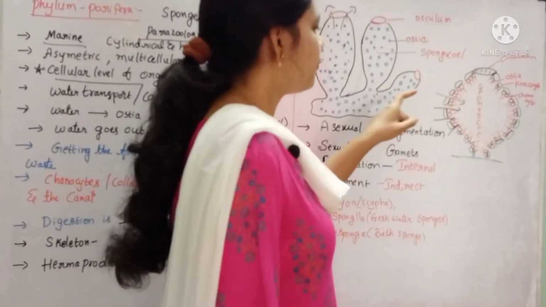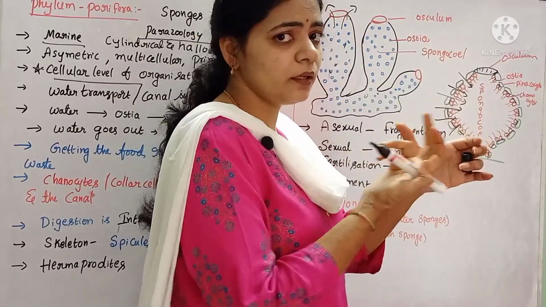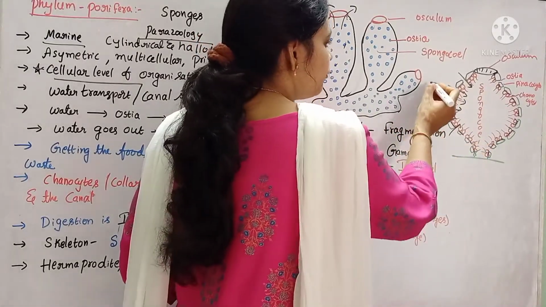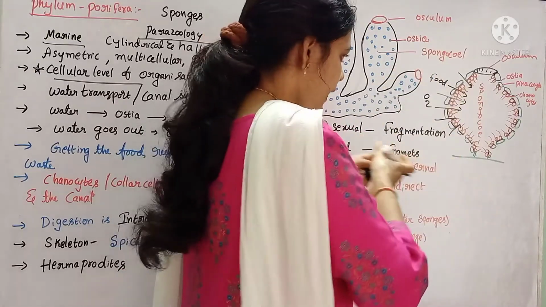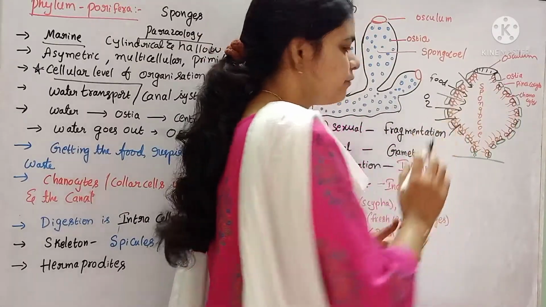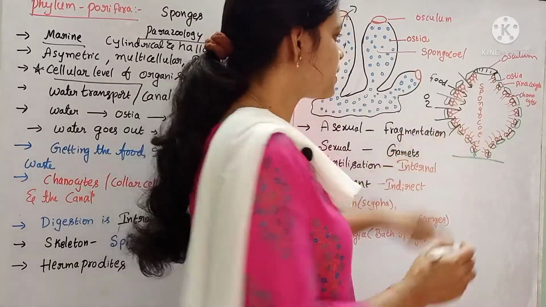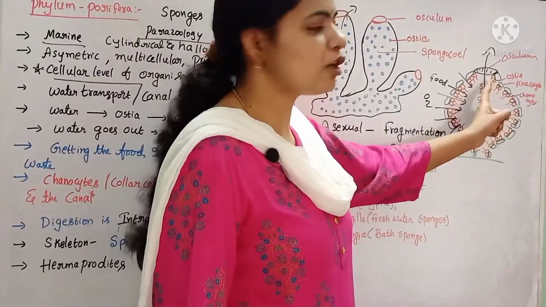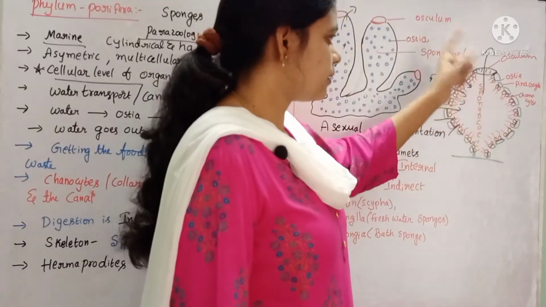Because of that, when the water enters inside the body of the sponges, water currents are developed, and whatever food and gases like oxygen are dissolved in the water enter inside. The cells absorb the food, and the oxygen is also absorbed, and whatever waste material is generated in the body of the sponges is eliminated by means of a single opening called the osculum. By means of that osculum, the waste materials are released out.